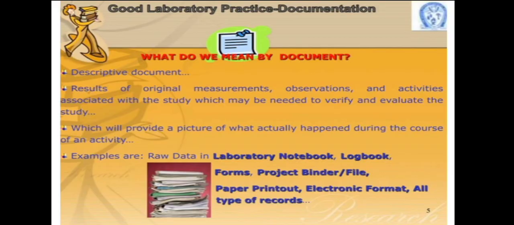So the result of original measurement, observation and activities associated with the study may be needed to verify and evaluate the study. Now, it will provide a picture of what actually happened during the course of the activity. Example: raw data in the laboratory notebook, logbook, forms, project binder file, proper printout, electronic format, all types of records.